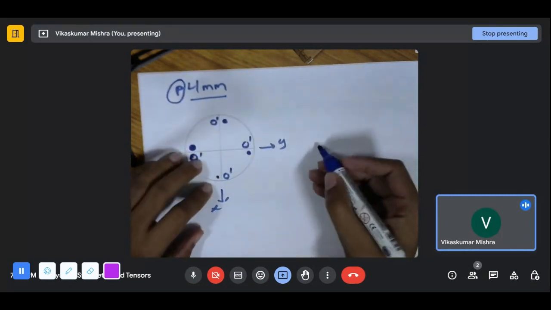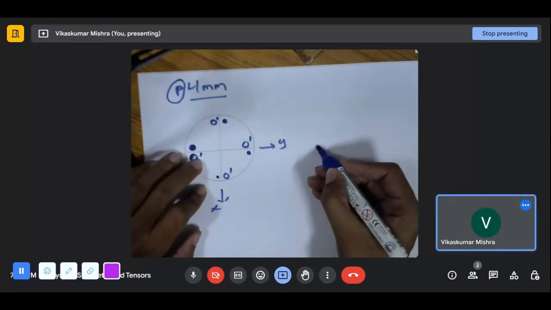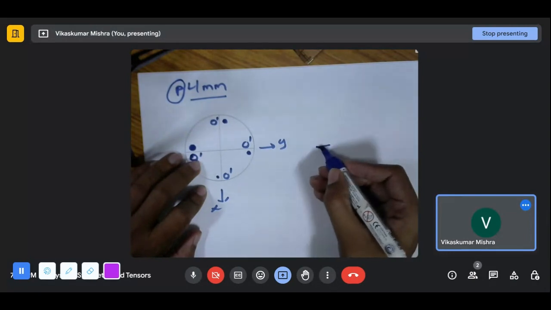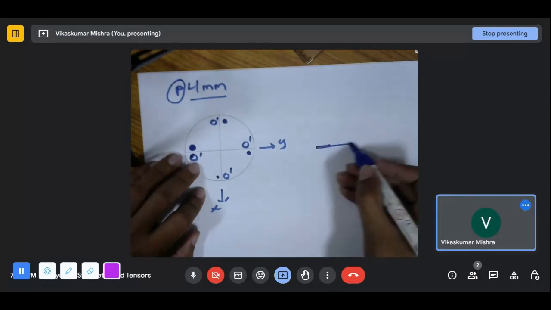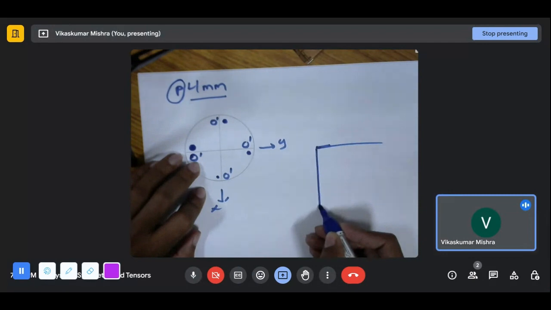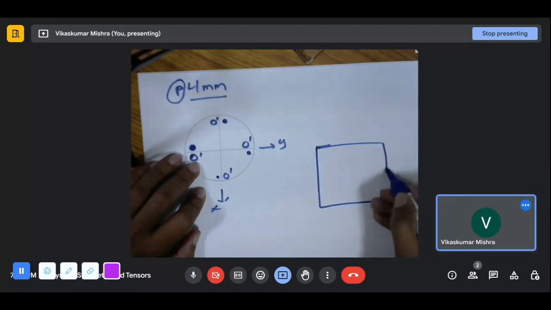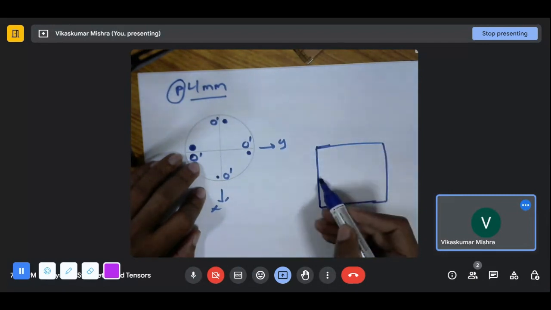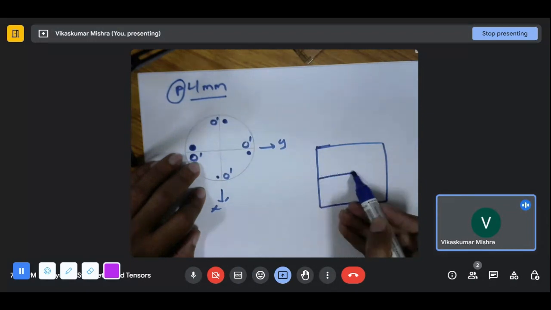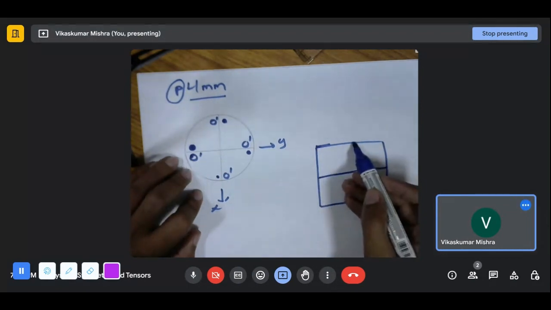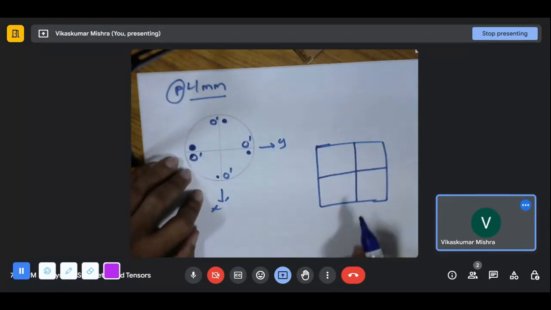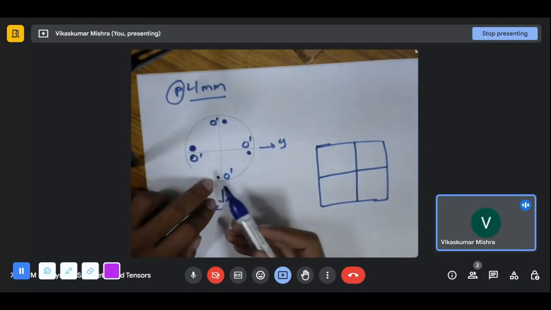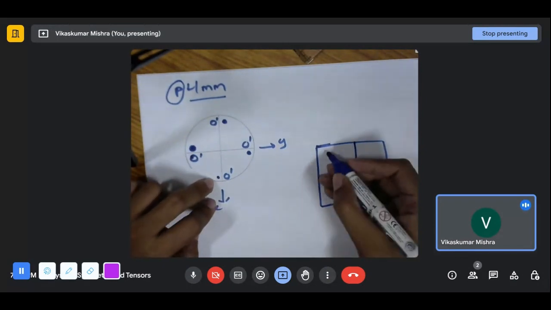Okay. So let's draw. Let's make a rectangle. Sorry, let's make a square. I'm drawing in a very rough way right now. Still, it's okay. Let's divide it into 4 parts. So this was our initial point. Considering in the same manner, we can consider this to be one of the points.